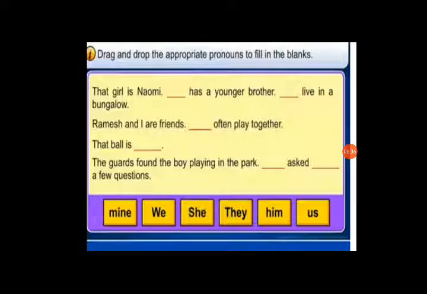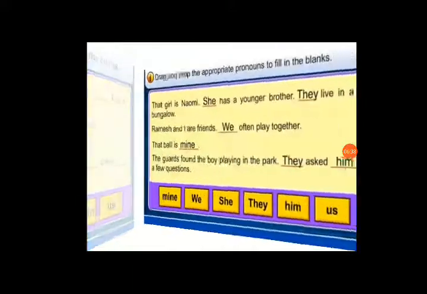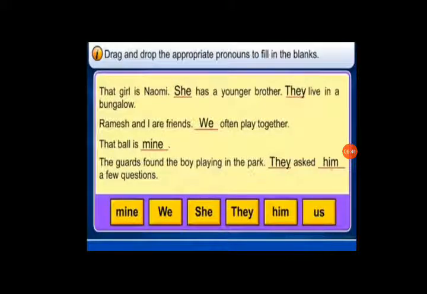The answer will be: that girl is Naomi. She has a younger brother. They live in a bungalow. Ramesh and I are friends. We often play together. That ball is mine. The guards found the boy playing in the park. They asked him a few questions.